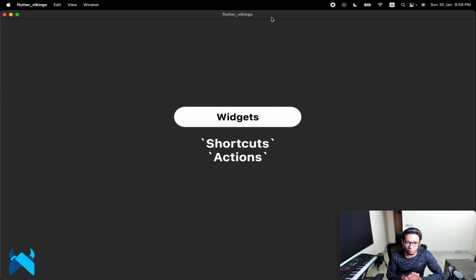We'll be studying two sorts of widgets. One is Shortcuts. Shortcuts is a widget, not a plural; it's a singular widget that is called Shortcuts because it takes an array of shortcuts. And then we have another widget called Actions, which is also a name of a widget.